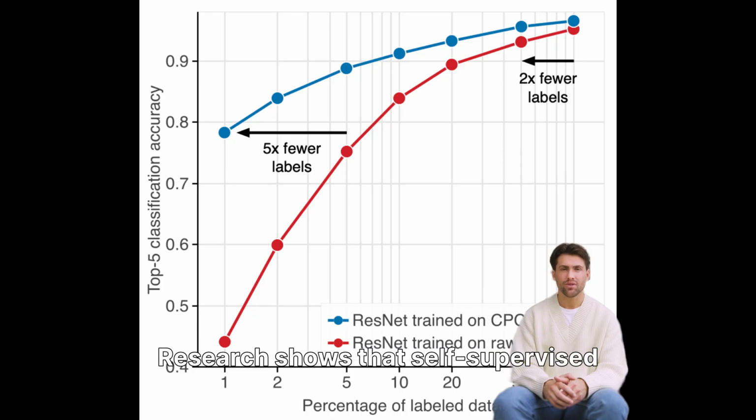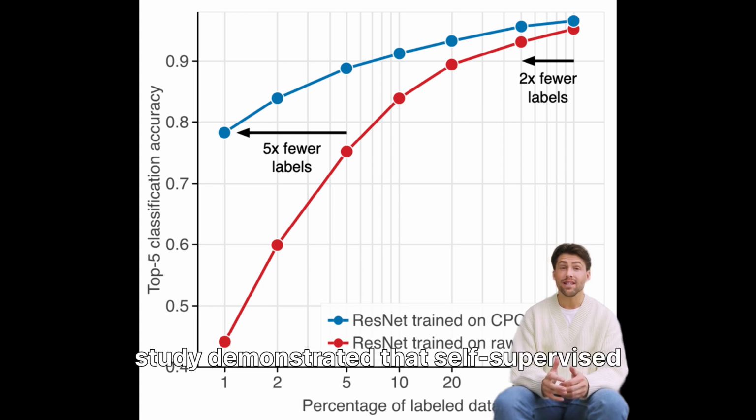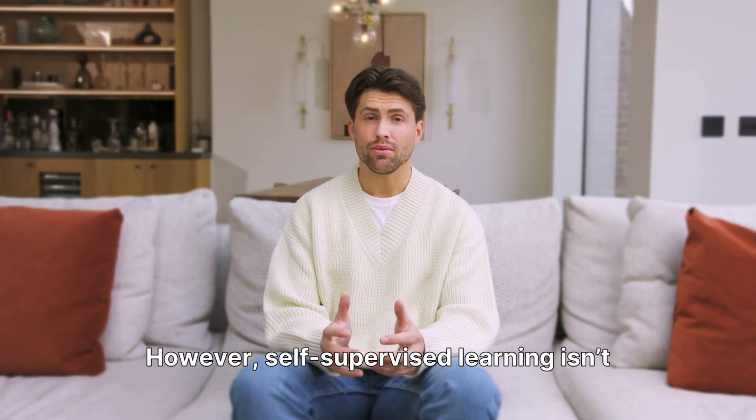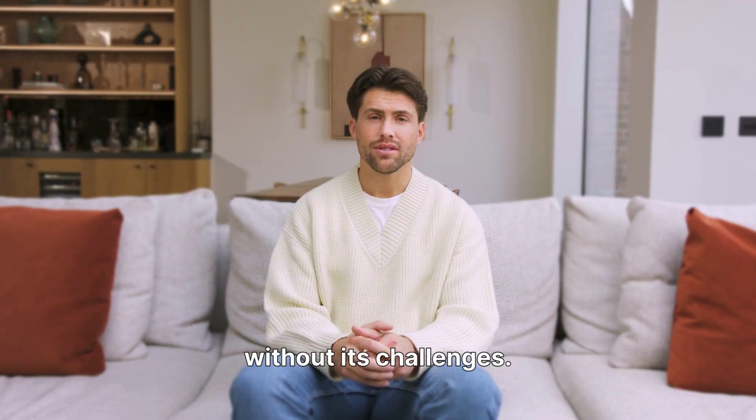Research shows that self-supervised learning can significantly enhance model performance. For example, a 2020 study demonstrated that self-supervised models can achieve state-of-the-art performance on various benchmarks, often outperforming their supervised counterparts, especially in scenarios where labeled data is limited. This approach can reduce the time and cost associated with manual labeling, which is often a bottleneck in machine learning projects. However, self-supervised learning isn't without its challenges.